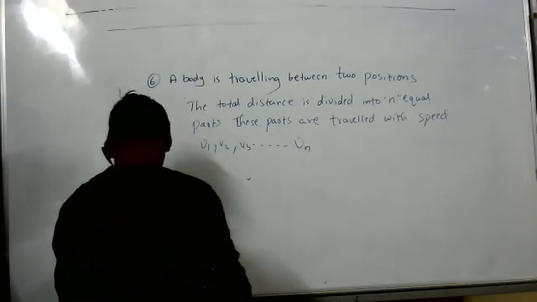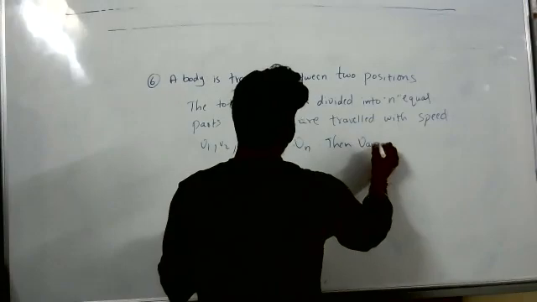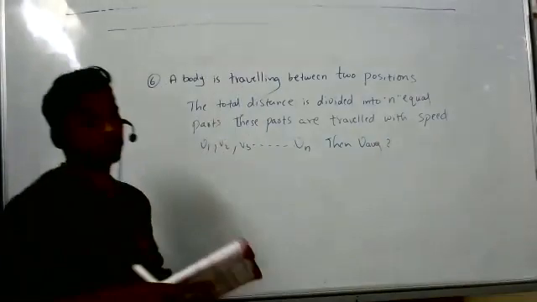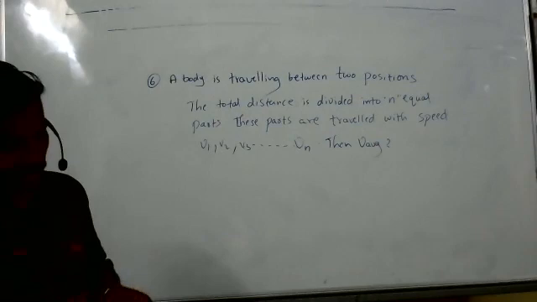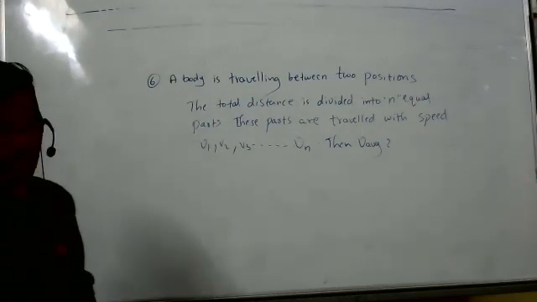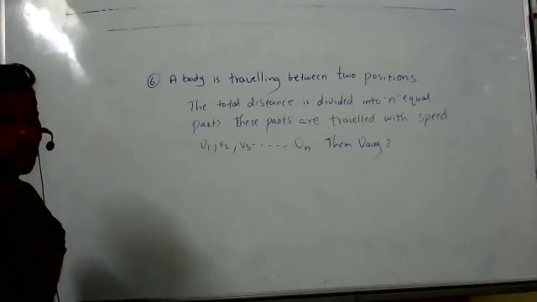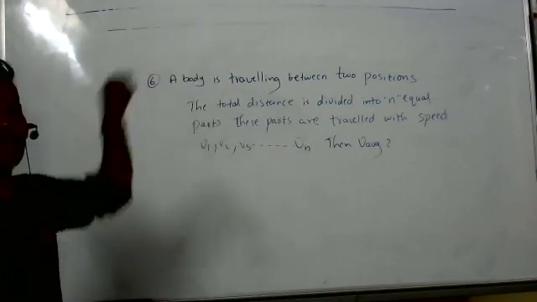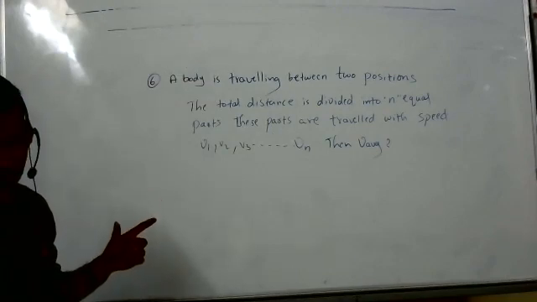So then will it be same as the last question? Then we find the average. Tell me. So it will be same as the last. Why? In the last question they have given time, no? Here no time. A body is traveling between the two positions they have given. So we'll write it as S1 plus S2 plus S3 and so on. Sir, the answer is n v1 v2 and so on vn by the sum of all v.